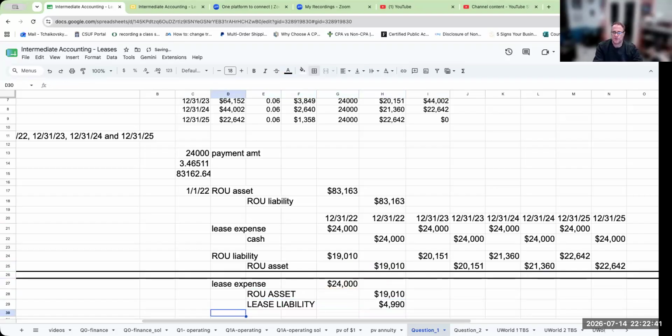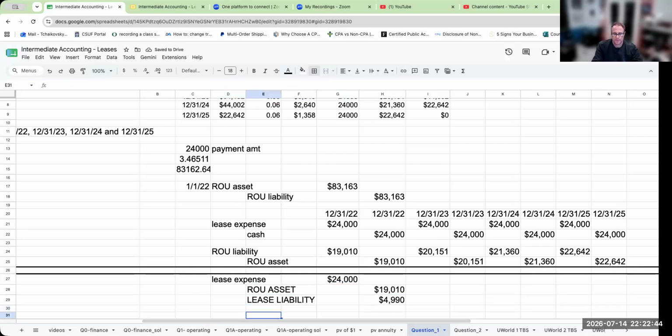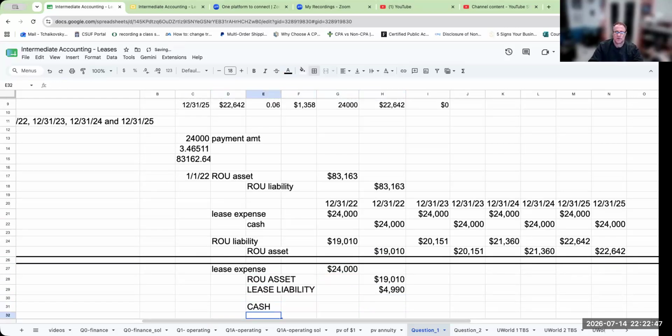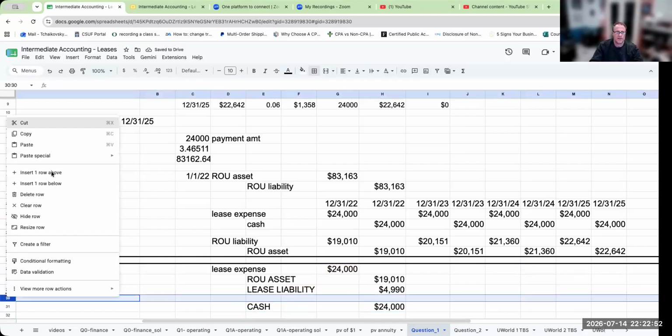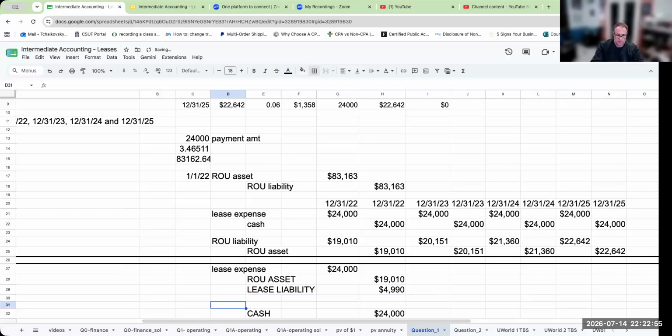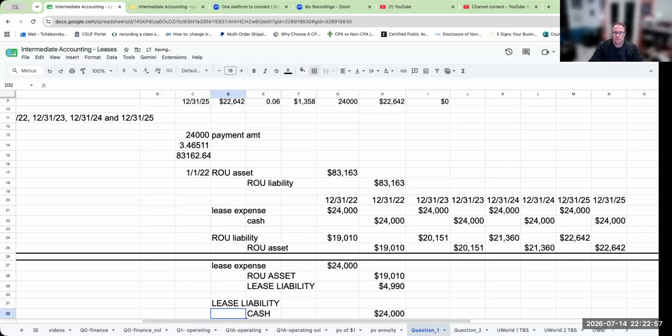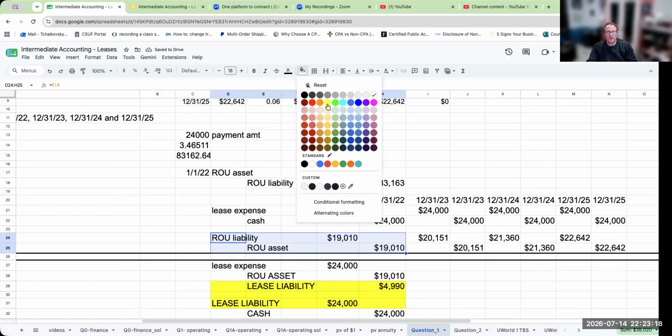Then what you turn around and do is you're crediting cash for 24,000. And then you would also be debiting the lease liability for the 24,000. Now, if I look at this here, effectively, is this getting me to the same answer? And the answer is yes, because when I combine these two here, this is essentially giving me this right over here.